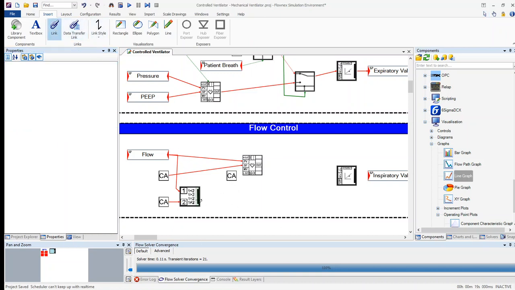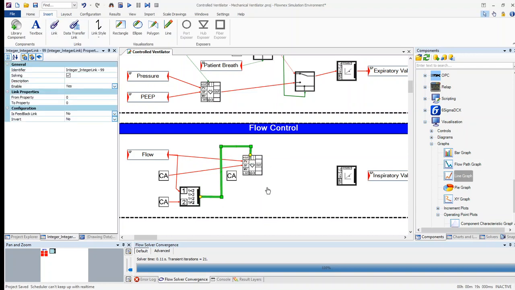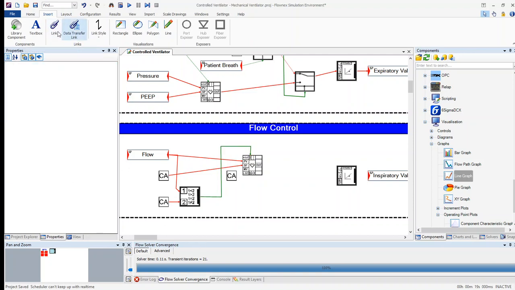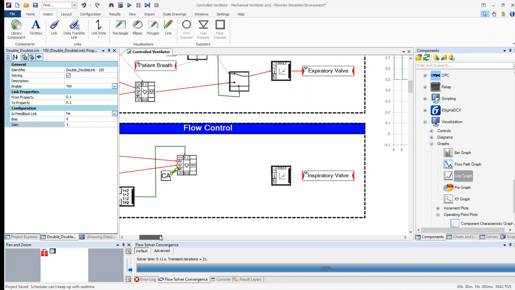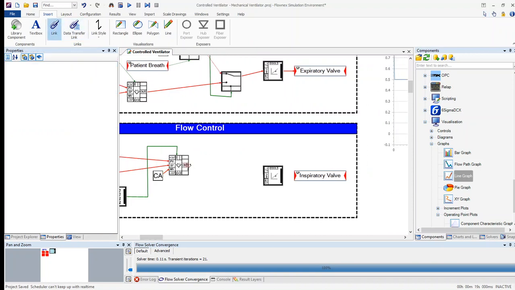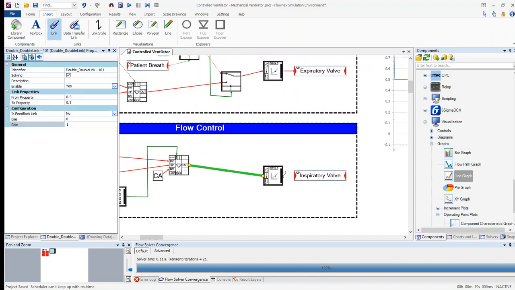Finally, I must link the output of this comparator to the auto manual value of the PID. I also want to set a manual value for the PID, so I can link it as shown. Finally, I can link the output of my PID to the input of my rate limiter as explained earlier, and I can link the output of my rate limiter to the inspiratory valve.